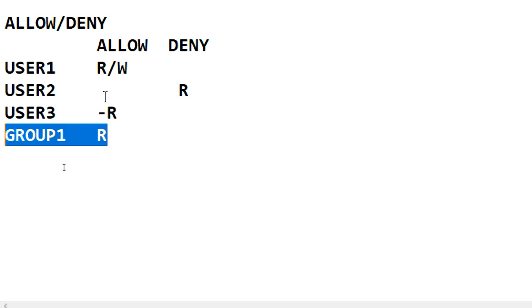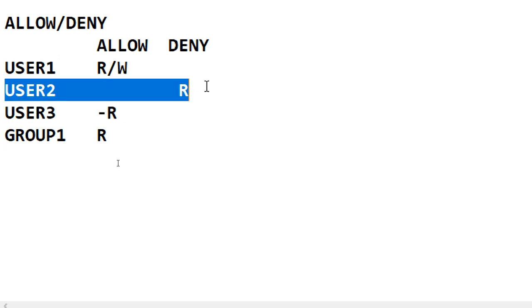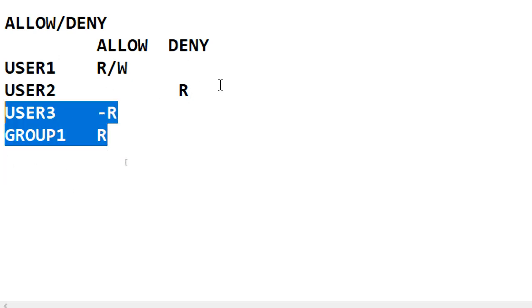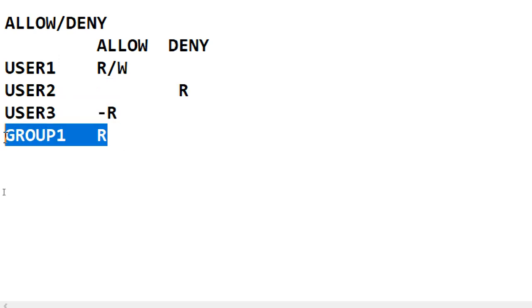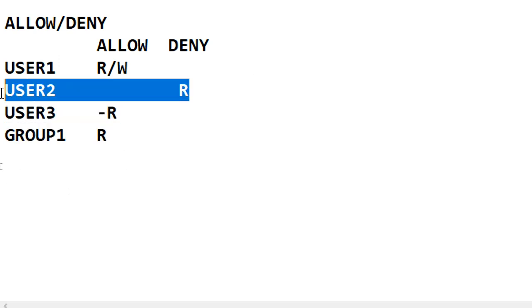Okay. So I think you got it. Next, I gave deny read permission to user 2. For example, I specifically specified user 2 read permission. You are allowing here and also you are denying specifically.